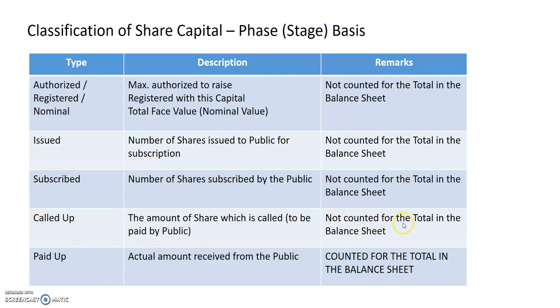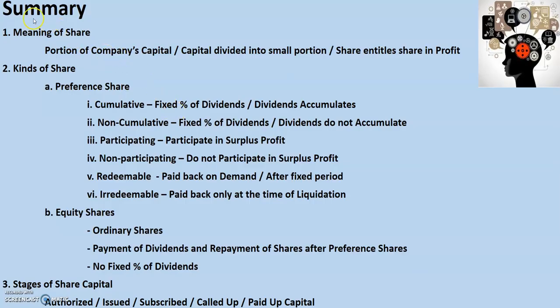Once again, this amount is not taken to the total of the balance sheet. Then the last stage is paid up capital. This is the actual amount received from the public, and this will be taken to the total of the balance sheet.